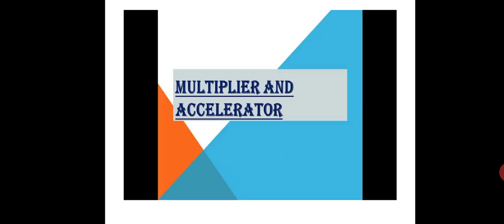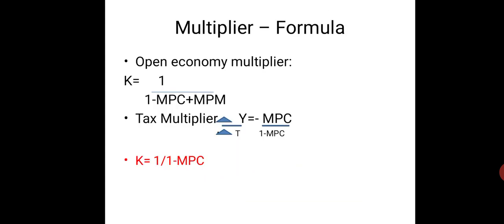Next we will start multiplier and accelerator. First question. The whole topic is basically related to an application level, where they ask questions in which you need to apply the formula and answer. So if you study the formulas, it's very easy for you to get these answers. Multiplier formula is K equal to 1 by 1 minus MPC, that is investment multiplier or income multiplier, where 1 by 1 minus MPC or 1 by MPS is the answer. We will see all these things one by one.